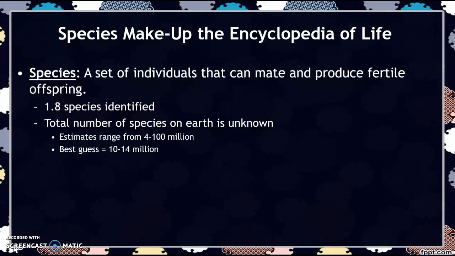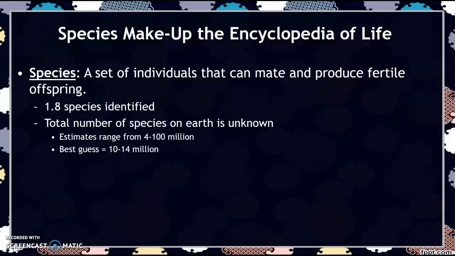So species make up the Encyclopedia of Life. A species is a set of individuals that can mate and produce fertile offspring. That's key. They have to be able to produce fertile offspring, which means that their offspring can have offspring. We have a lot of species that we create as humans, so ligers and donkeys that can be born, but if they tried to mate, they would not be able to produce more of that type of species. So they are not considered an actual species.